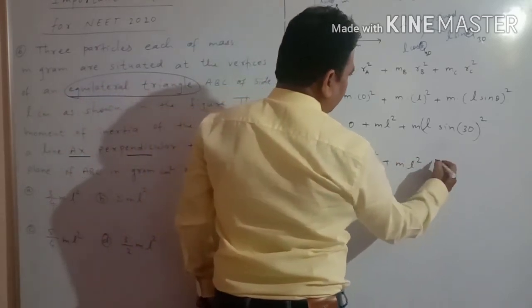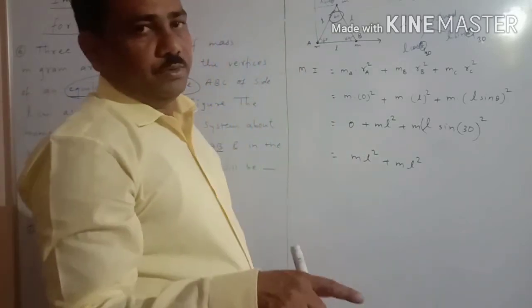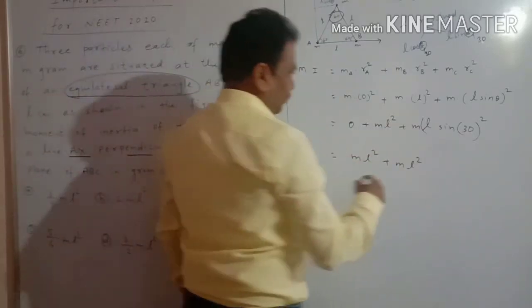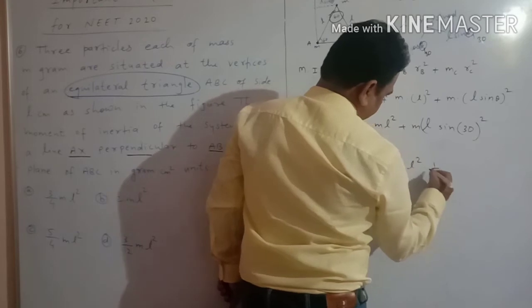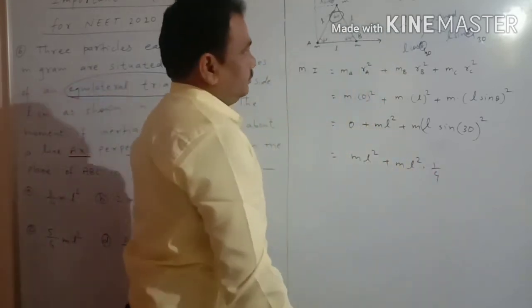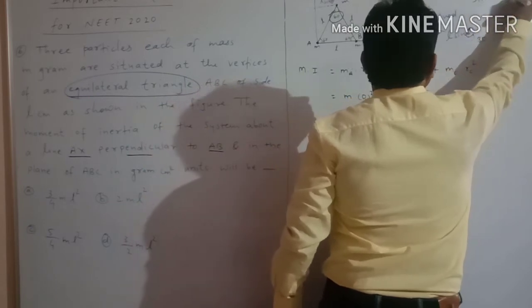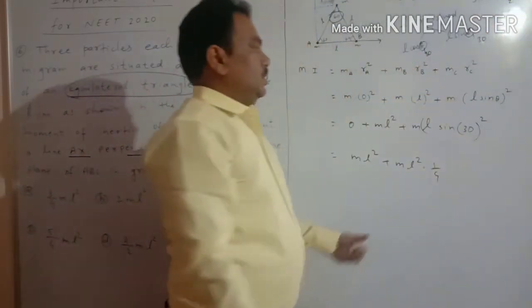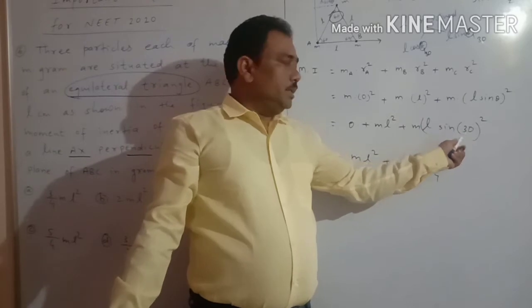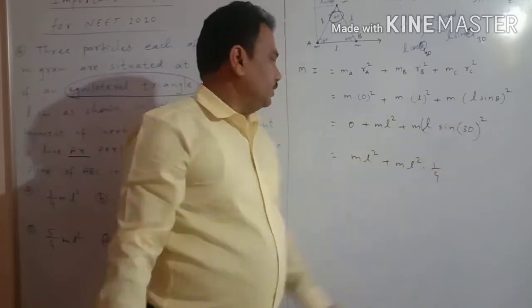What is sin 30? Sin 30 means 1 by 2, and its square is 1 by 4, so into 1 by 4. You should remember here sin 30, that is 1 by 2. So if you put here 1 by 2, then its square becomes 1 by 4.